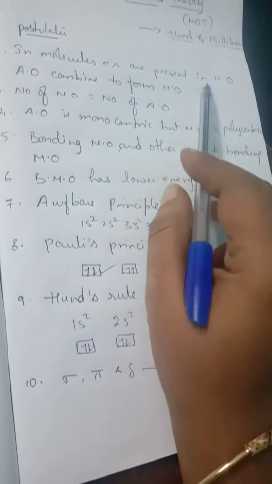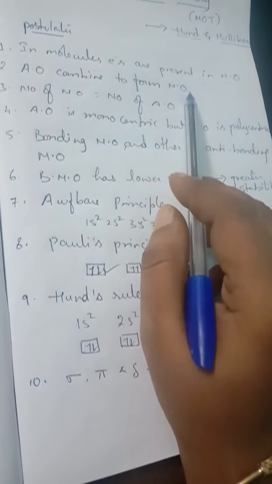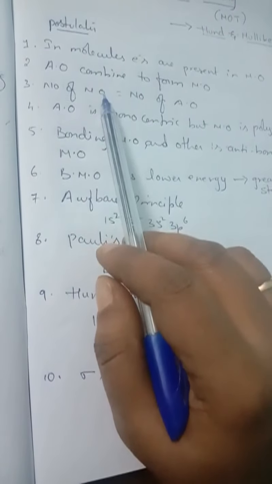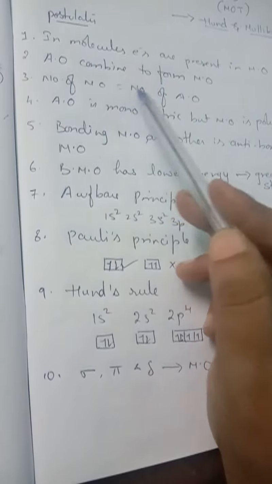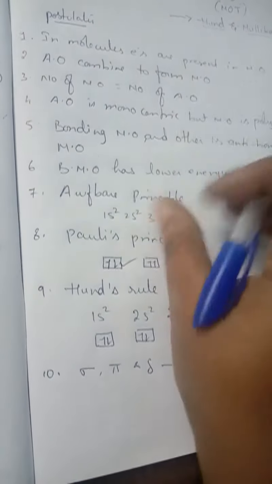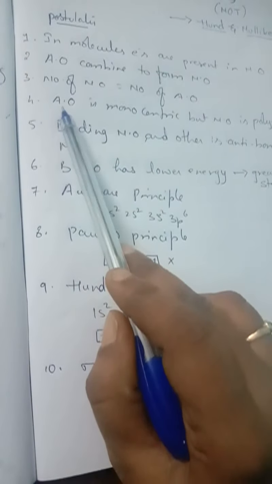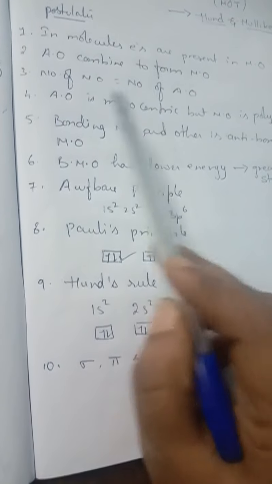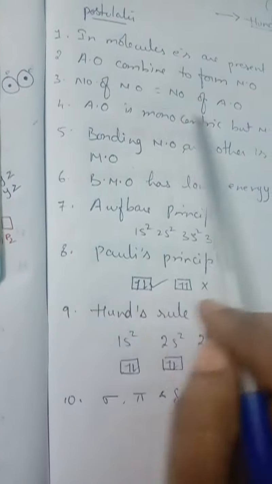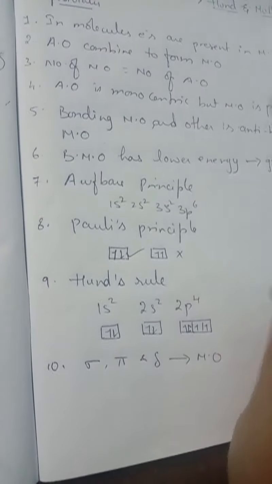So first we have seen the postulates. So what are the postulates? In molecules, electrons are present in molecular orbitals. Atomic orbitals combine to form molecular orbitals. And next, the number of molecular orbitals formed should be equal to the number of atomic orbitals combined. Next, atomic orbitals are monocentric. Okay, it is monocentric. Here I have given an example, but molecular orbitals are polycentric.